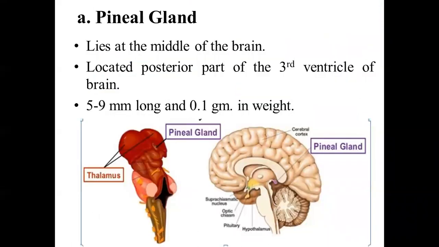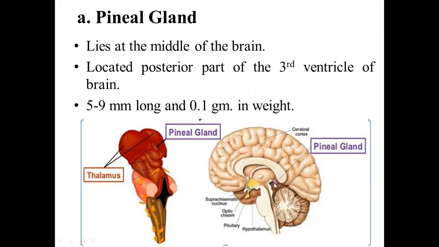So first of all, we will go with the pineal gland. The pineal gland lies in the middle of the brain. It is located in the posterior part of the third ventricle of the brain. The third ventricle is the fluid-filled space in the brain. So here you can see that this is the pineal gland.